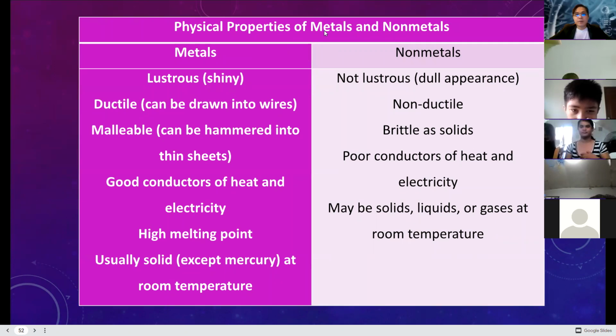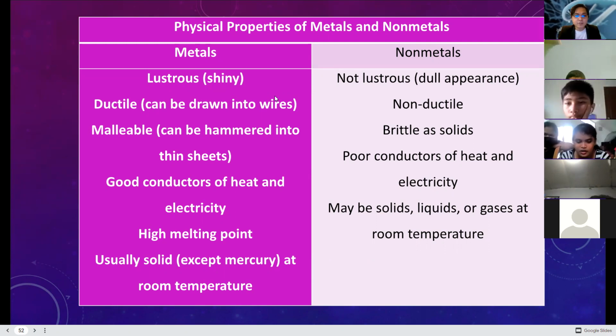Physical properties of metals and non-metals. Metals are lustrous or shiny. Ductile, can be drawn into wires. Malleable, can be hammered into thin sheets. Good conductors of heat and electricity, which is why they are used in wires.